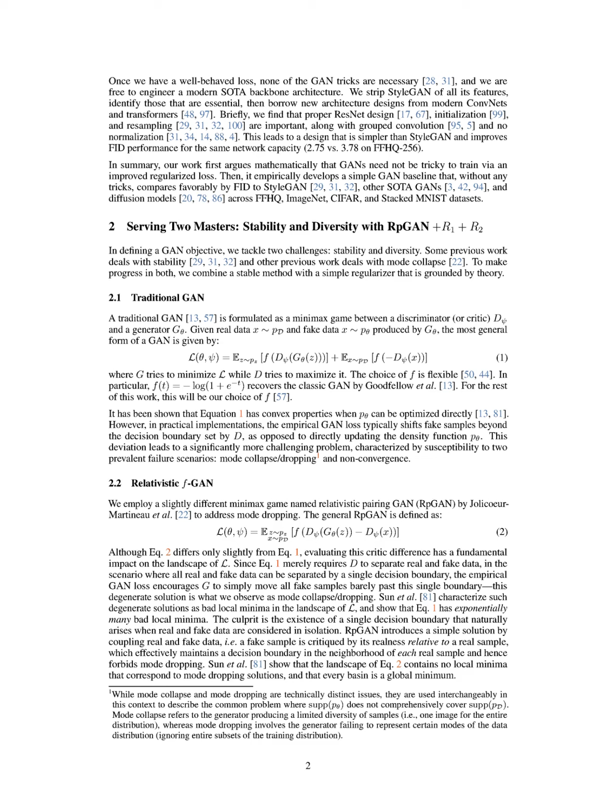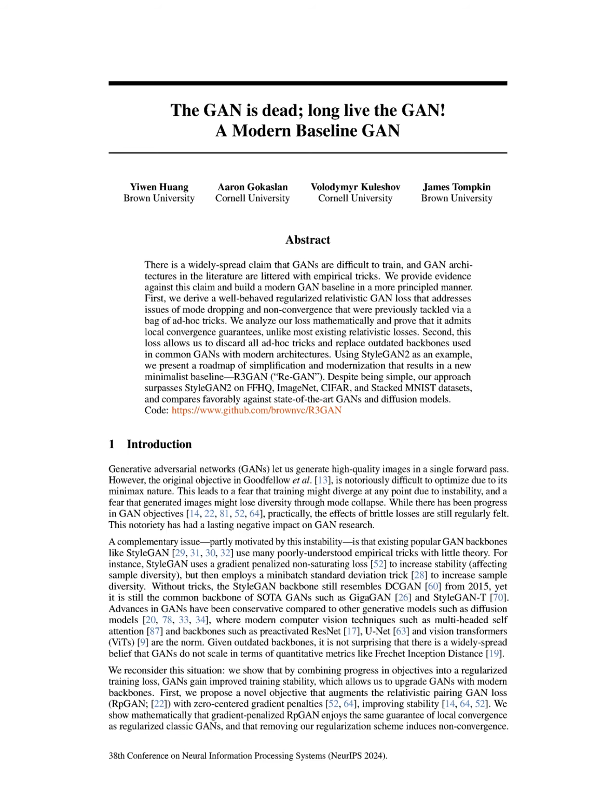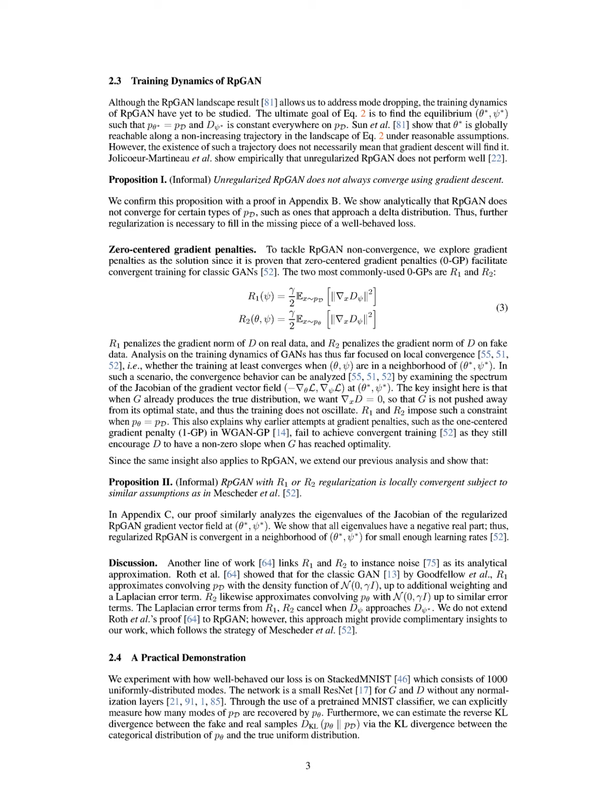The proposed method, which combines the regularized RPGAN loss, specifically aims to address two critical issues in existing GAN architectures: stability and mode collapse. Traditional GANs often suffer from instability during training, leading to non-convergence, particularly when the discriminator is not properly regularized. By incorporating zero-centered gradient penalties, R1 and R2, into the RPGAN framework, our approach enhances the stability of the training dynamics, ensuring that the generator and discriminator can converge effectively.